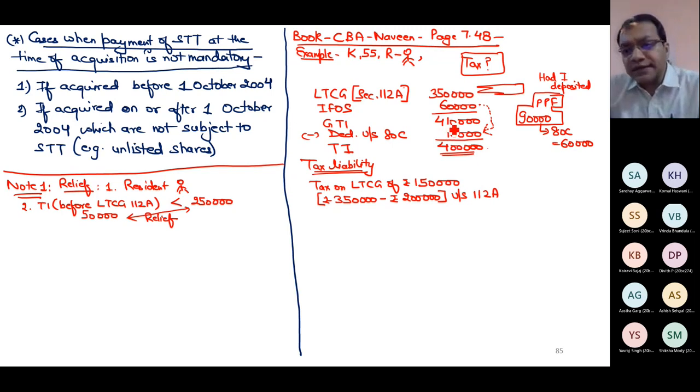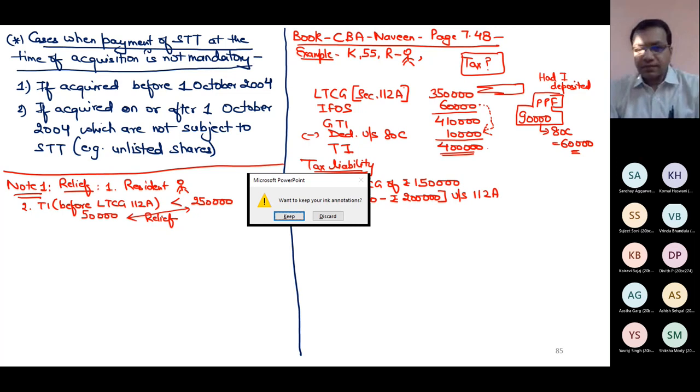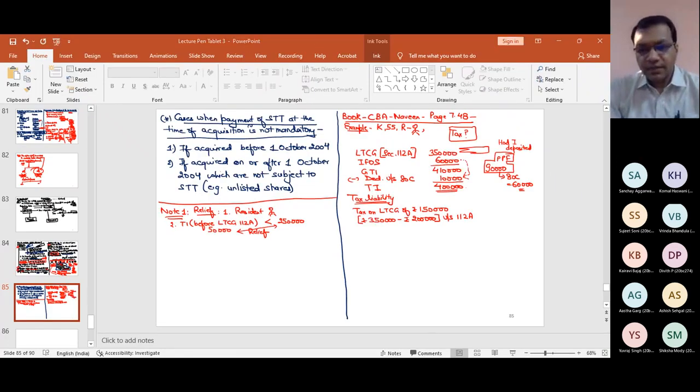Why? Because 4.10 lakh is the combination of 3.50 lakh plus 60,000, and no deduction of section 80 is given from LTCG under section 112A. Maximum deduction would have been till 60,000. Please raise your hand if you have understood this point. Conceptually, you must be strong in any topic which you read. Next point.